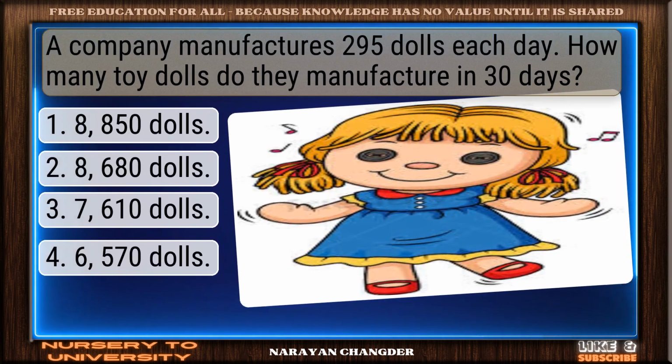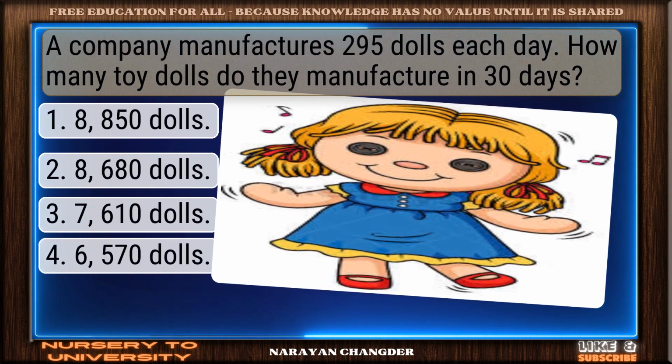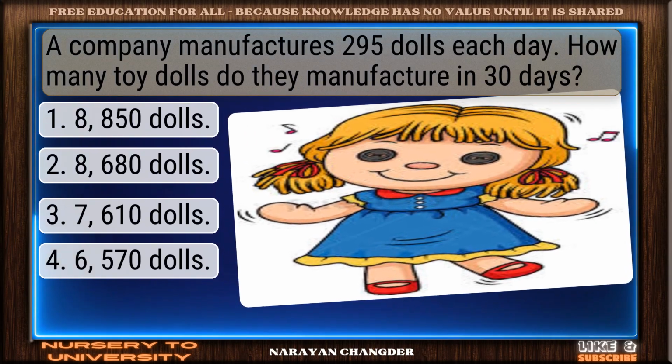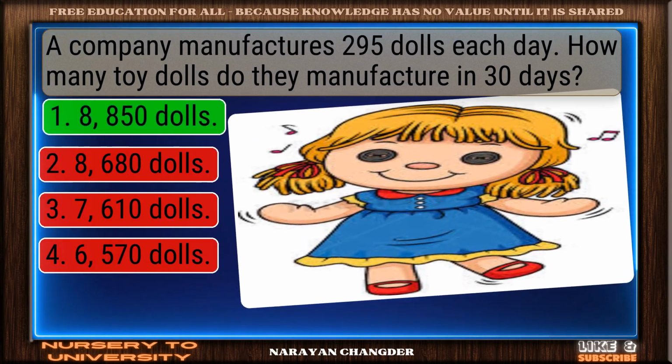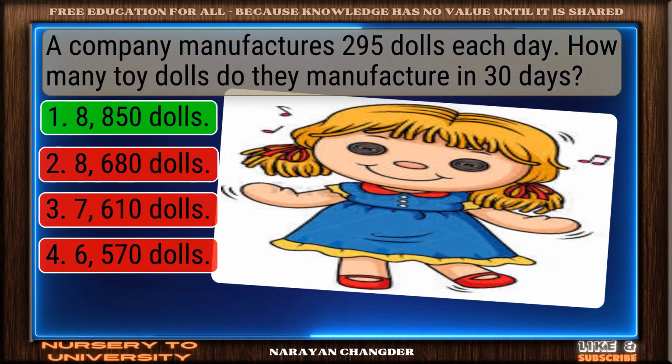A company manufactures 295 dolls each day. How many toy dolls do they manufacture in 30 days? Excellent. 8850 dolls is a brilliant choice.